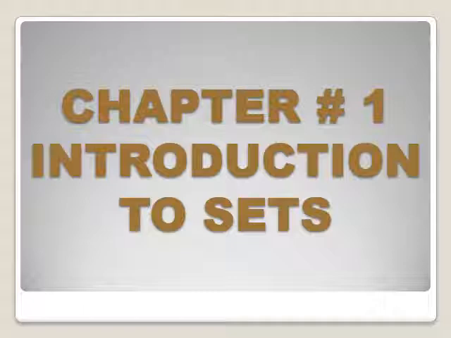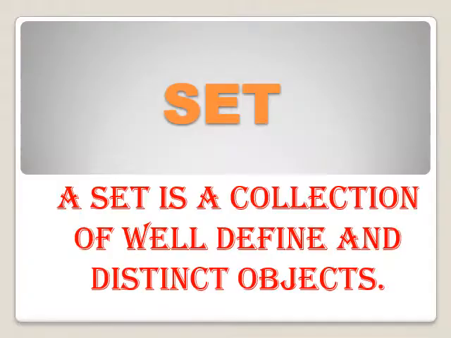What is a set? Let's see the proper definition of set, on which the set definition is built up. A set is a collection of well-defined and distinct objects. A set is a collection of well-defined and distinct objects. On these two words, the set definition is based.